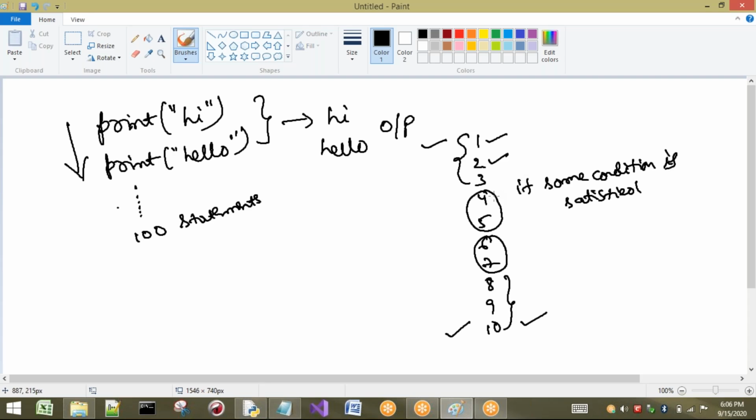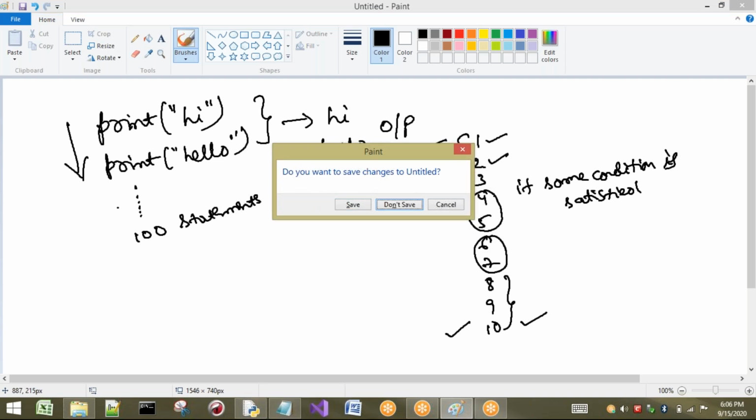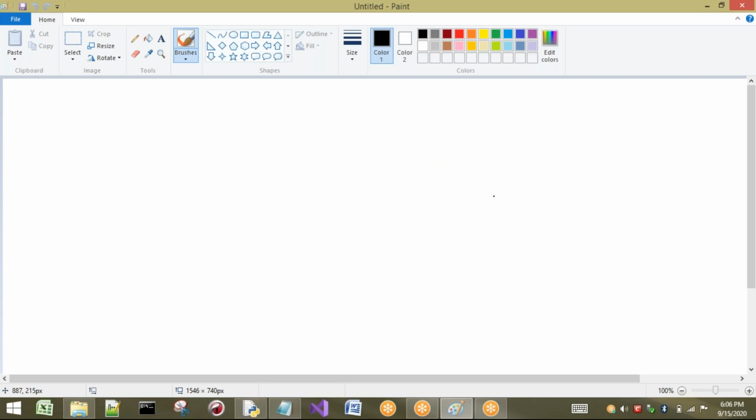Now we will go to our control flow statements and see what the different types are. First we have to understand the need of flow control. That means if I want to control the flow of execution of the program, then I have to use control flow statements or flow control statements. These flow control statements can be categorized into three basically.